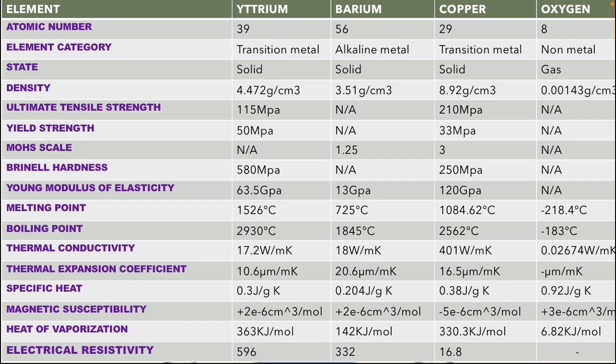By observing the above table, we can get the annealing and mechanical properties of yttrium.